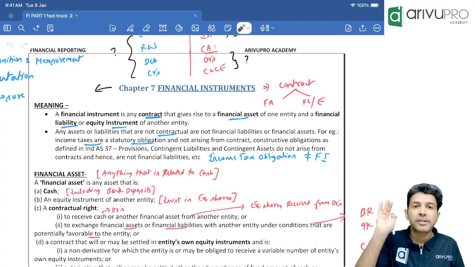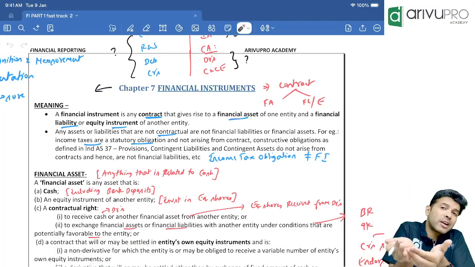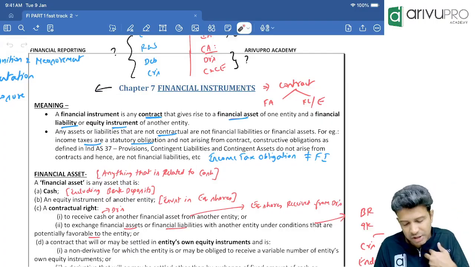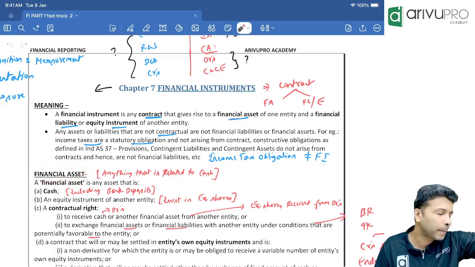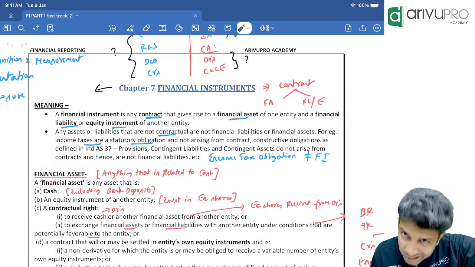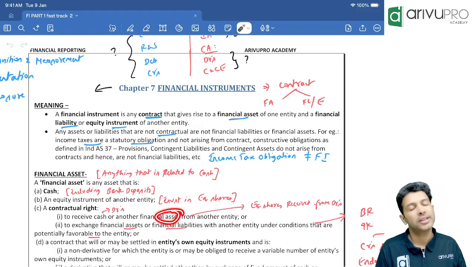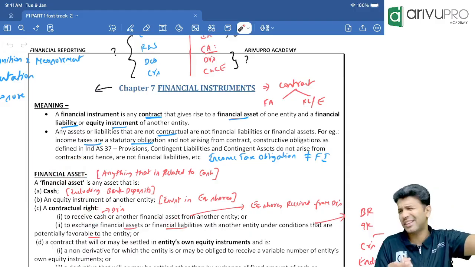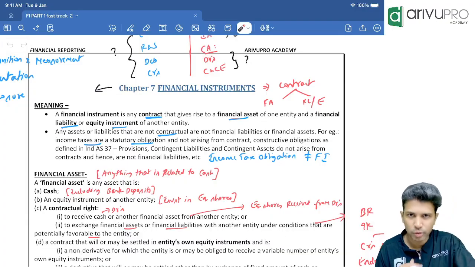Third one, it's a contract or financial asset. If you have any contractual right to receive cash or any other financial asset, then such a contract is also a financial asset. Once more, what is the third one again? If you have any contractual right to receive cash or any other financial asset, such a contractual right also becomes a financial asset. Very simple. Fancy name, meaning is very, very simple. Suppose I have sold the goods to Jayant.